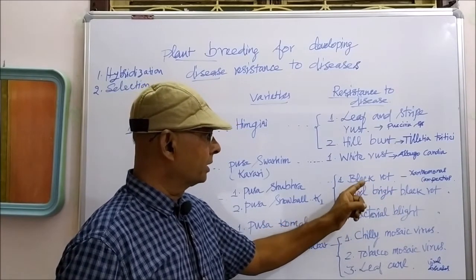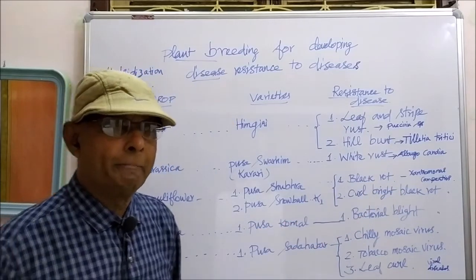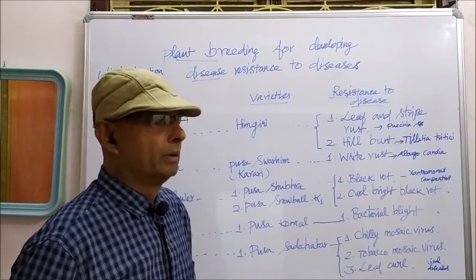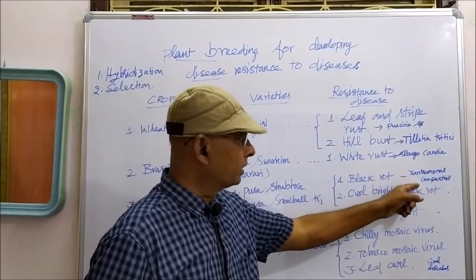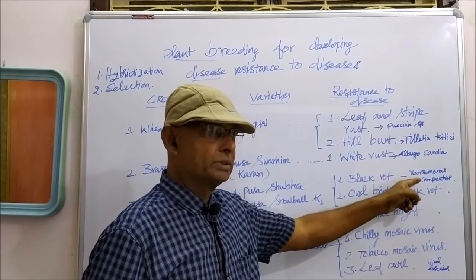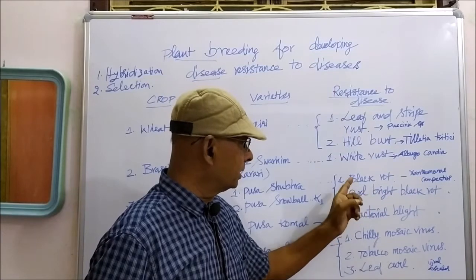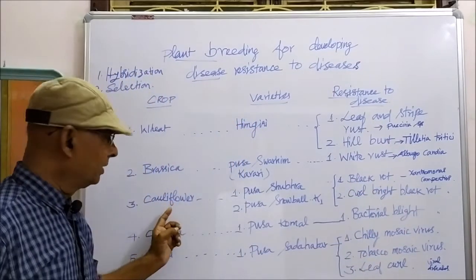The black rot and curl blight black rot are caused by bacteria. The name of the pathogen is Xanthomonas campestris. The Xanthomonas campestris causes black rot as well as curl blight black rot in cauliflower.